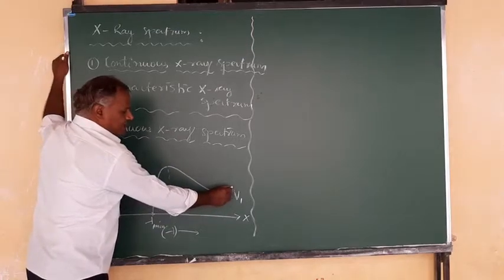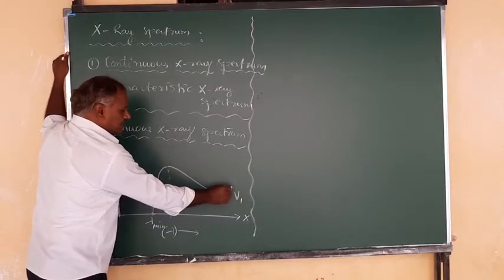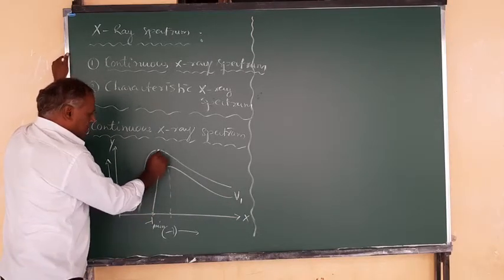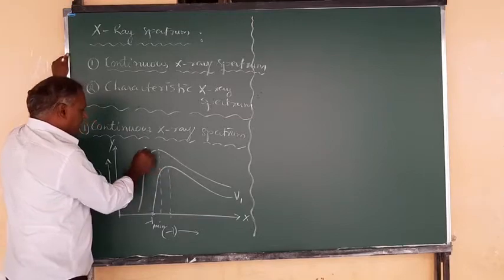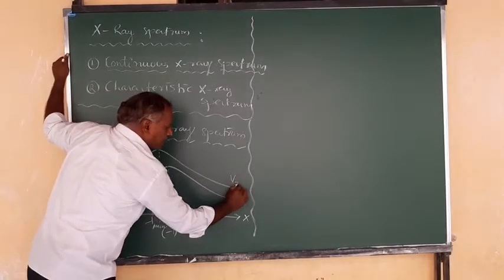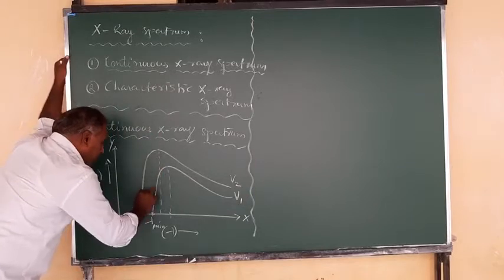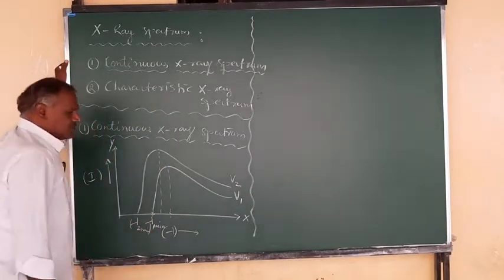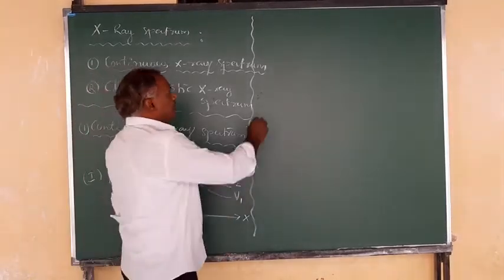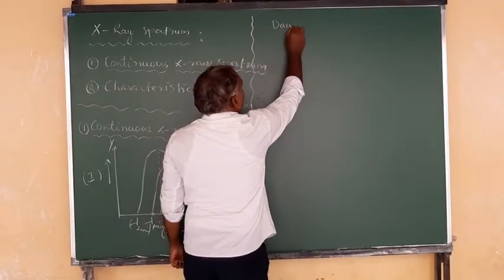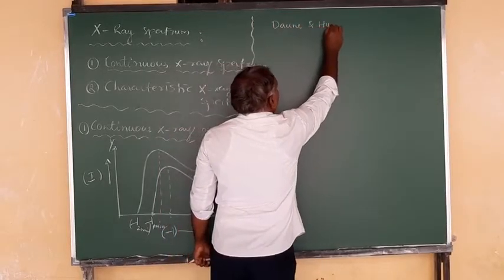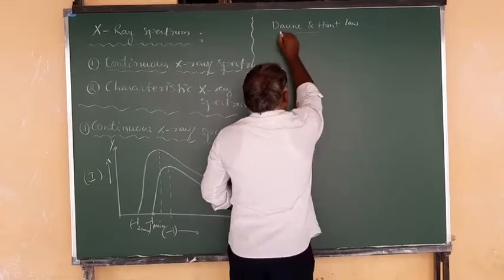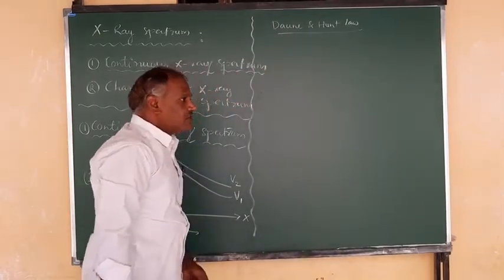If the accelerating potential is increased further, the curve comes like this. The maximum intensity increases by increasing the operating or accelerating potential, but the minimum wavelength decreases. This is what the Duane and Hunt law says, and from it we can see that the two are inversely proportional.